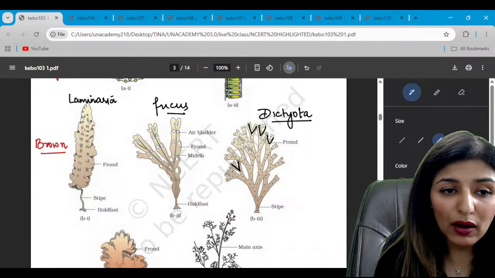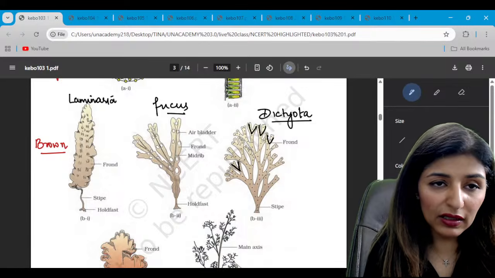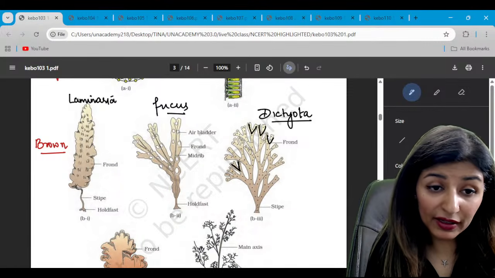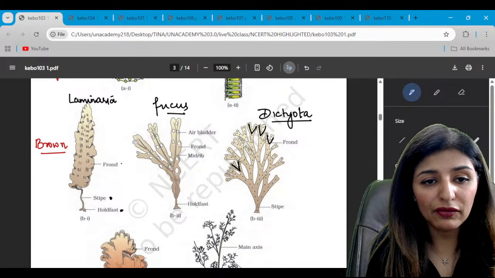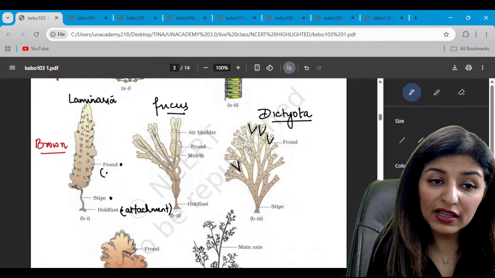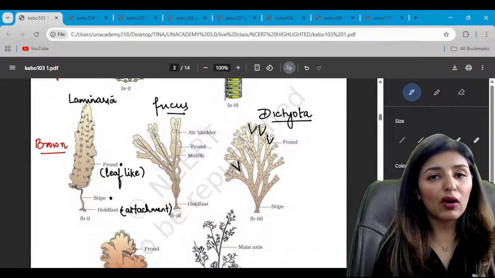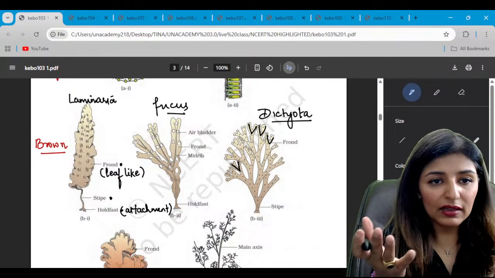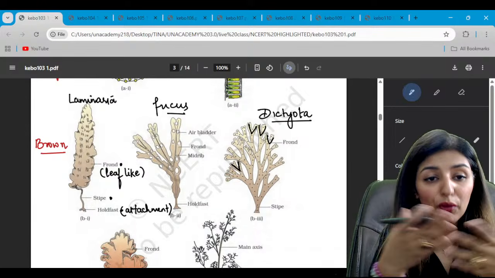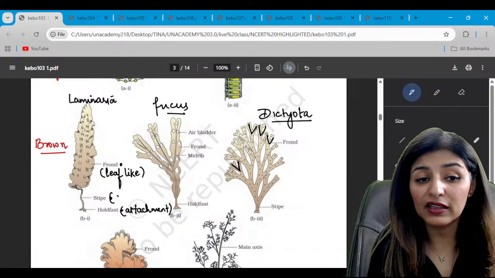Now see, in brown algae, what are the parts? The thallus is divided into holdfast, stipe, and frond. Holdfast is for attachment, stipe is a stem-like structure, not stem. Frond is a leaf-like structure, not leaf. But this frond is a lamina. It is a broad part which is actually going to be photosynthetic. That is why we call it leaf-like. This is stem-like. Are we clear?